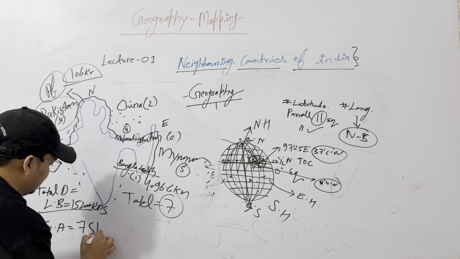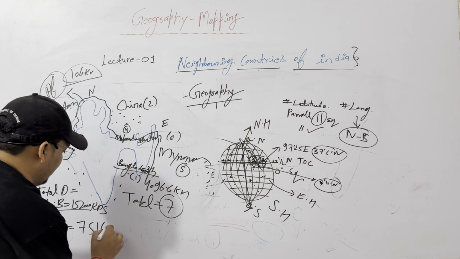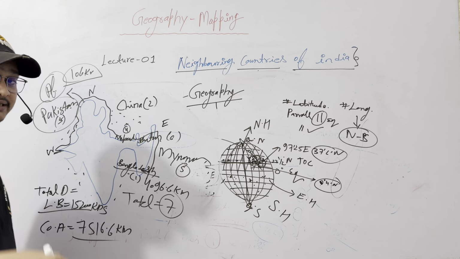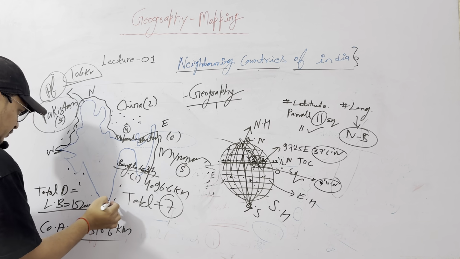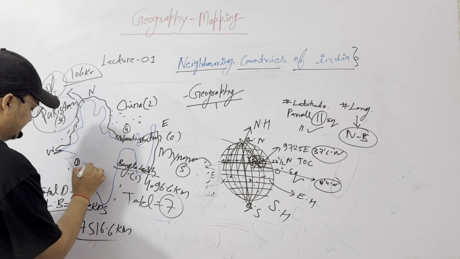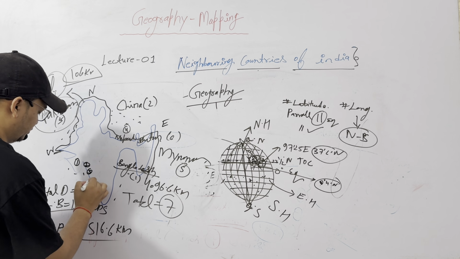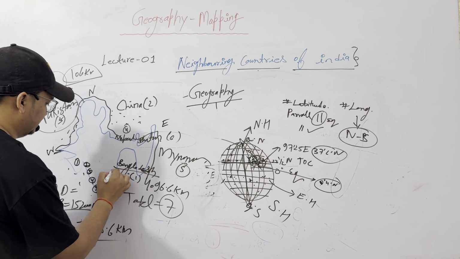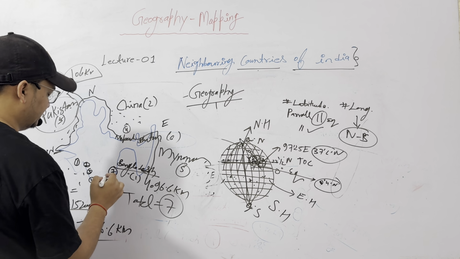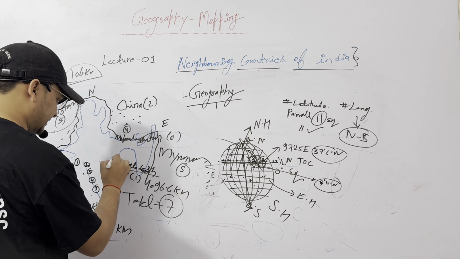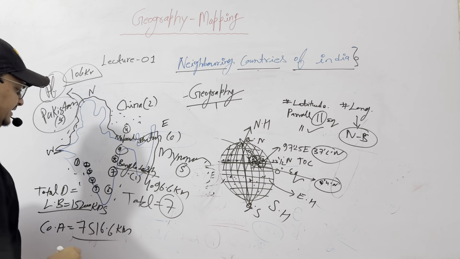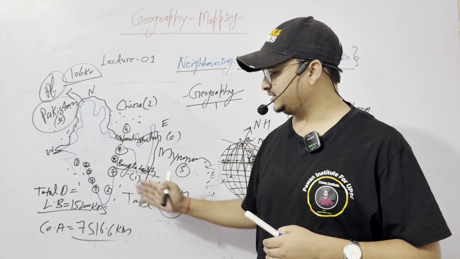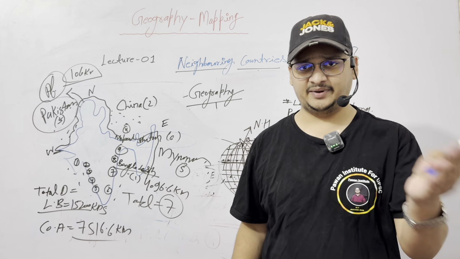is 7,506.6 kilometers. This is the coastal area. Total 9 states share coastal border. The first one is Gujarat, second Maharashtra, third Karnataka, fourth Goa, fifth Kerala, sixth Tamil Nadu, seventh Andhra Pradesh, eighth Orissa, ninth West Bengal. These are the states which share coastal border with the Arabian Sea and Bay of Bengal.